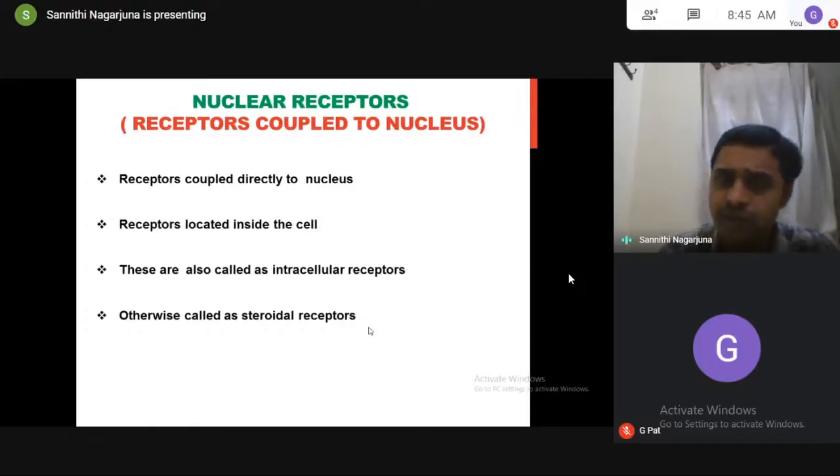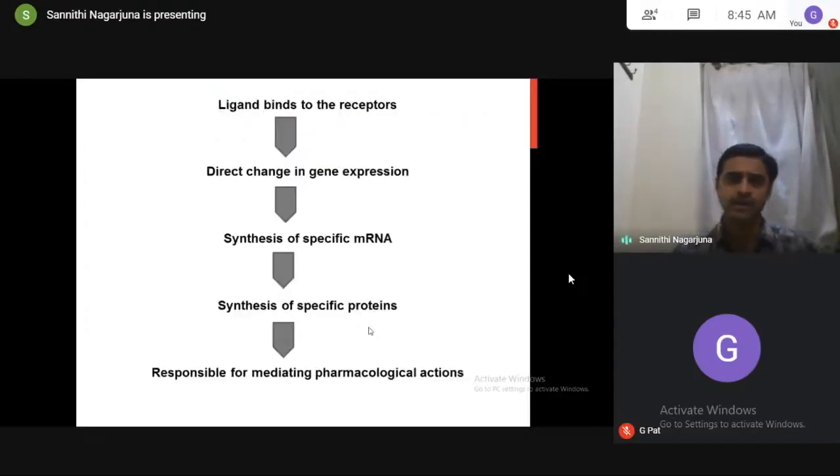And how do the nuclear receptors mediate their pharmacological actions? Once again, I mean the physiological actions or whatever it is. The common concept is: the first step is binding of the ligand, and the last step is producing the pharmacological actions. But how the ligand produces actions is what we are always studying. In the case of nuclear receptors, we'll see here how the ligand produces pharmacological actions.